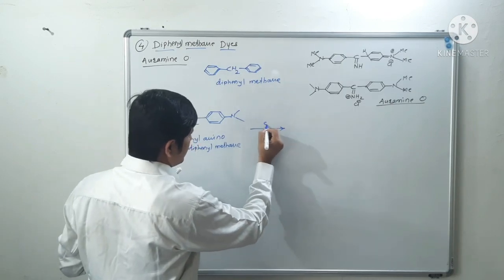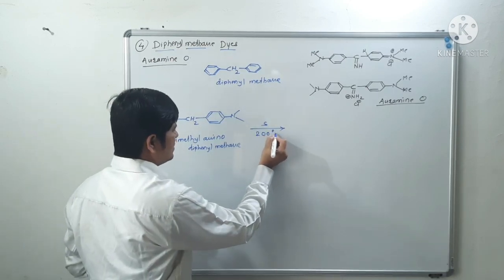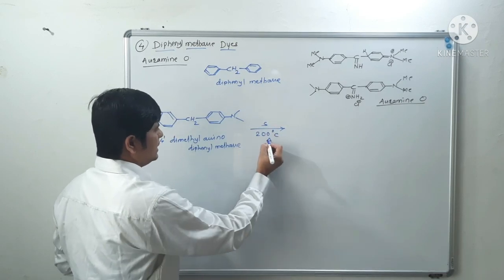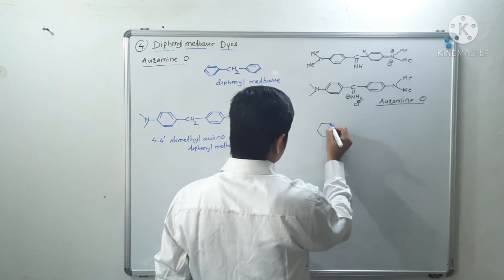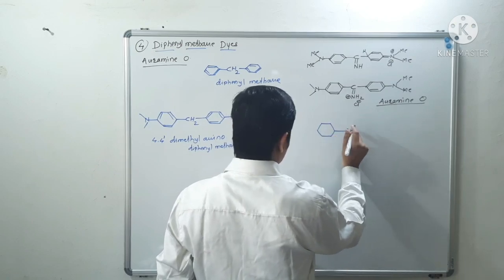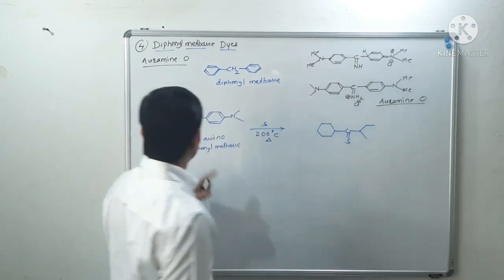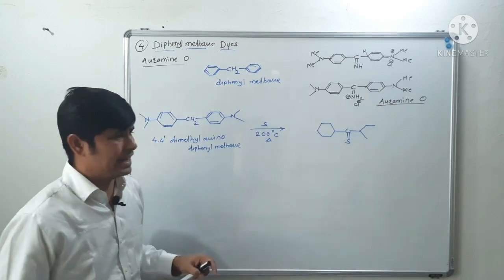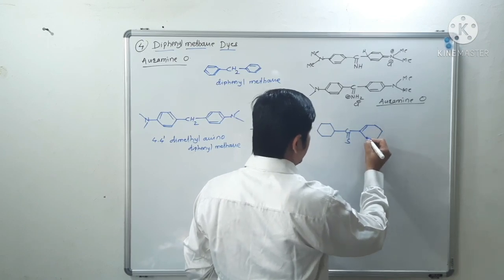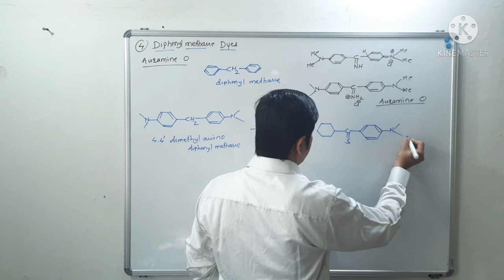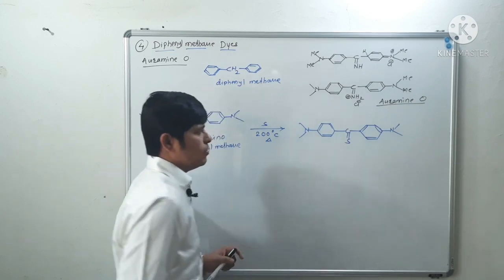Sulfur. It is reacted with sulfur initially at 200 degrees Celsius. Okay, so on heating, what will we get? We will get a thio derivative. Okay, CH2 will get converted into C double bond S, thiocarbonyl. C double bond S means thiocarbonyl, with NMe2 groups. Okay, this is what we will get.